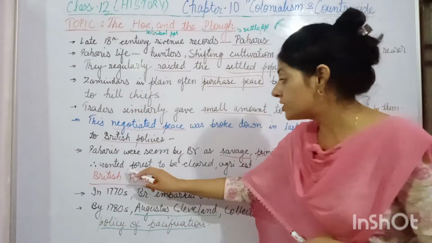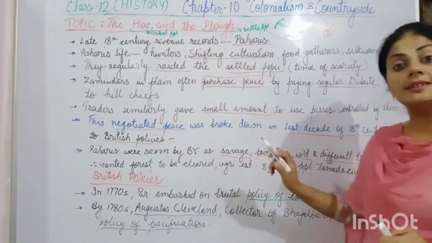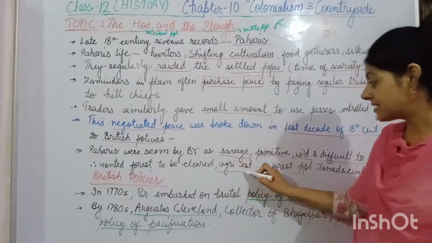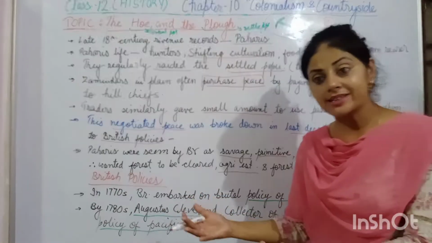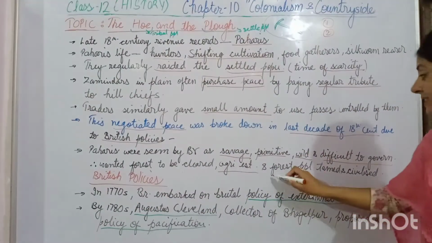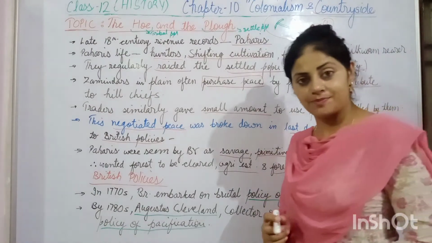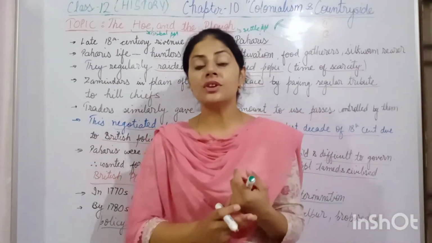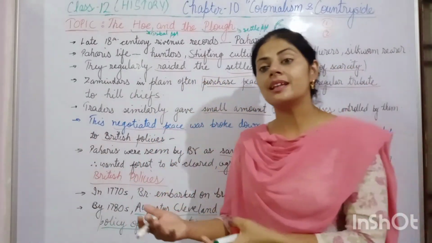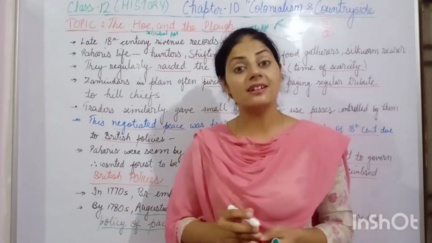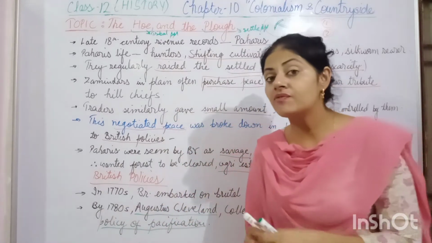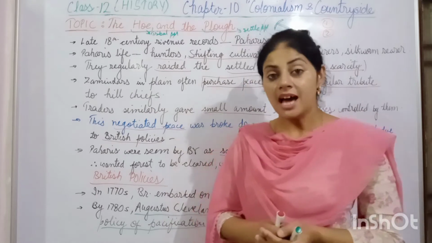That's why they wanted forests to be cleared, and agriculture to be practiced on that land, and these forest people to be tamed and civilized. By cutting down the forest and using the forest land for agricultural purposes, this benefited the Britishers in many ways. How?